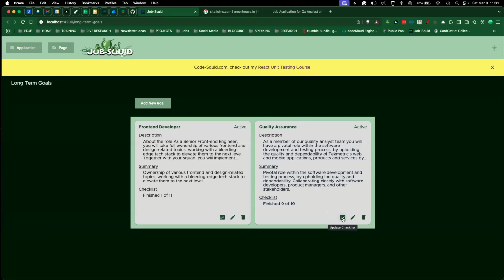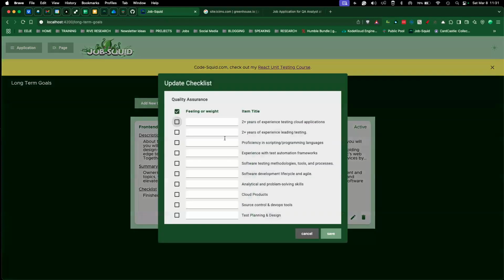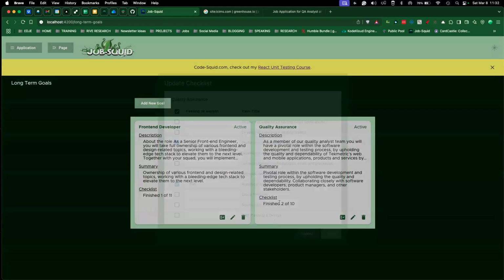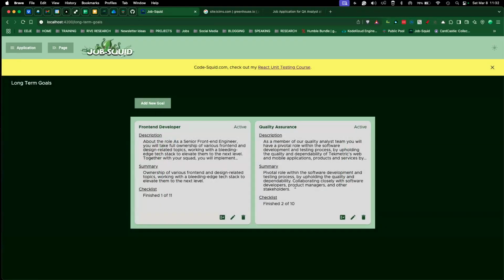Okay, so as I pull up that checklist that we worked on, now I can come in here and say, how did I feel about this? All right, so I have analytic problem solving skills. Fun. All right, and let's see, do I have others? What did I say? Oh, the proficiency is scripting. Love it. All right, so we're going to save. I have 2 of those checked off. I'm going to save. So it's now showing me I have 2 of the 10 accomplished.